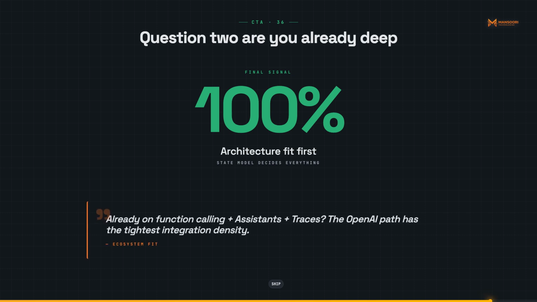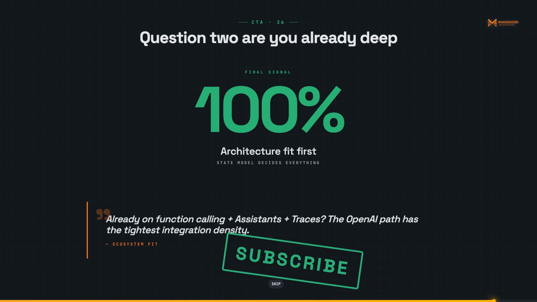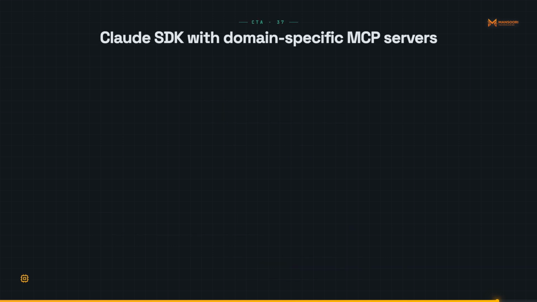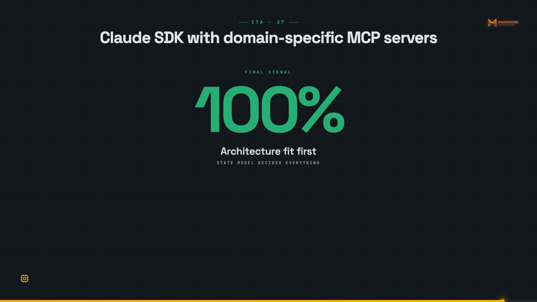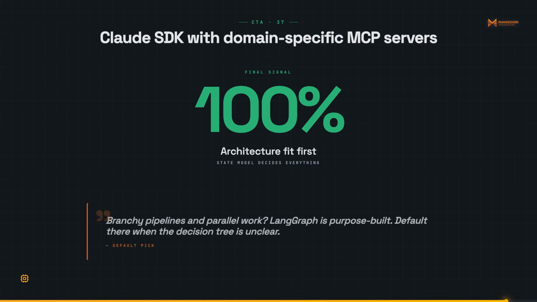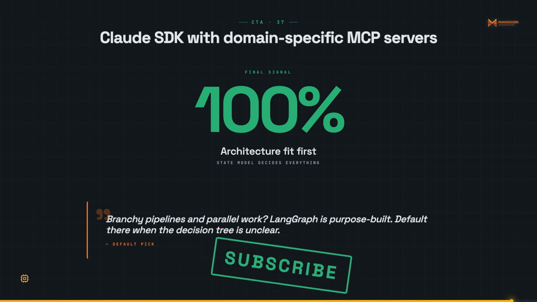Question 3. Does your agent need fine-grained access to external resources, files, databases, task managers with per-resource access control? Claude SDK with domain-specific MCP servers is the right architecture. Question 4. Is your agent a complex multi-step pipeline with conditional routing, parallel branches, and subgraph decomposition? LangGraph's graph model is purpose-built for this. Default to LangGraph if none of these questions give you a clear answer. It has the most production deployments, the largest community, and the best escape hatches.